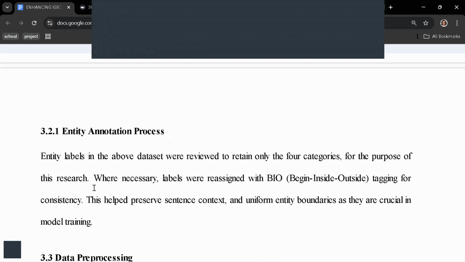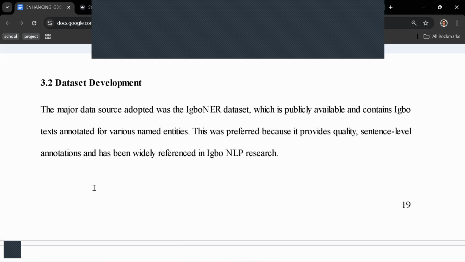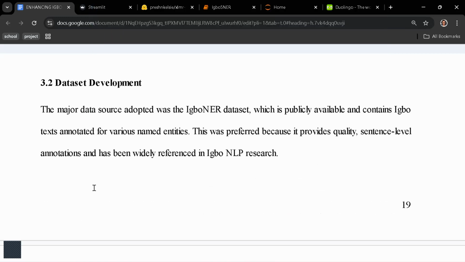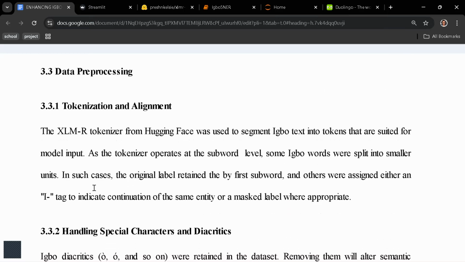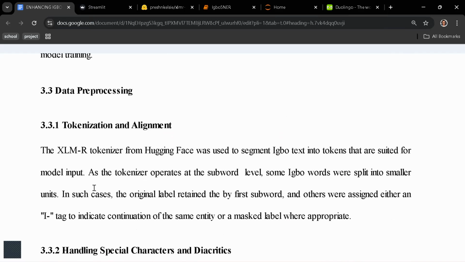We have our dataset development, where we used an existing dataset, Igbo NER. It's an Igbo NER dataset. We used it and then we improved on it. That was the dataset that we used. Then after that, we processed the dataset.